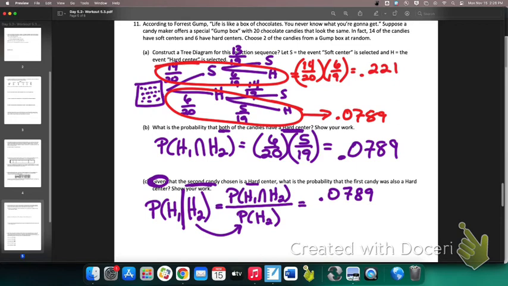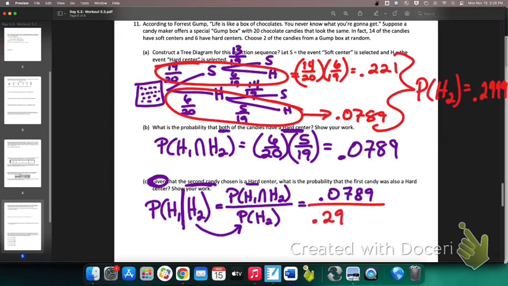So the total of getting a hard second candy is the total of these two. The probability of a hard second candy is 0.221 plus 0.0789, which is 0.2999, basically 0.3. 0.2999 goes here. Now I can take 0.0789 and divide by 0.2999.